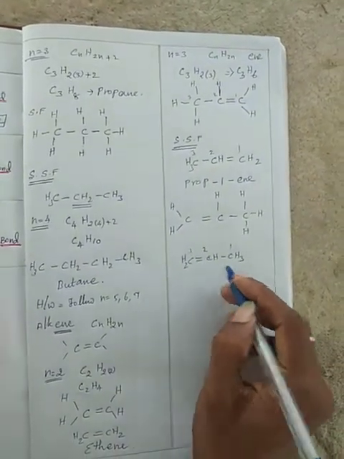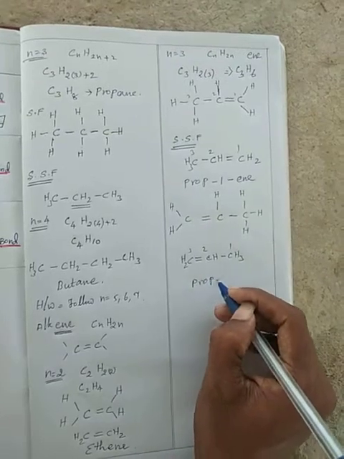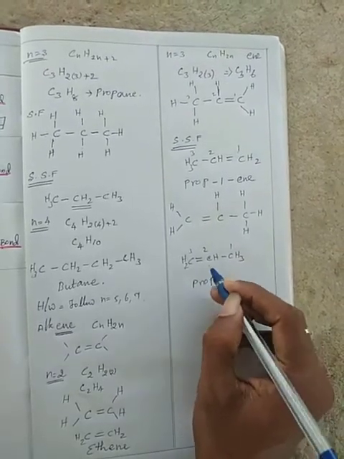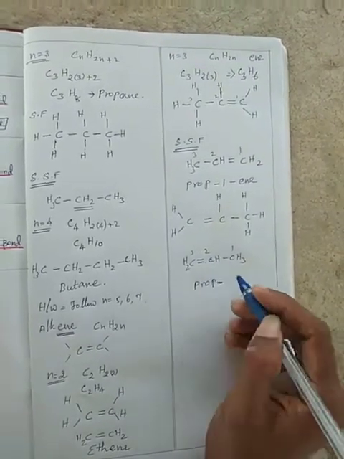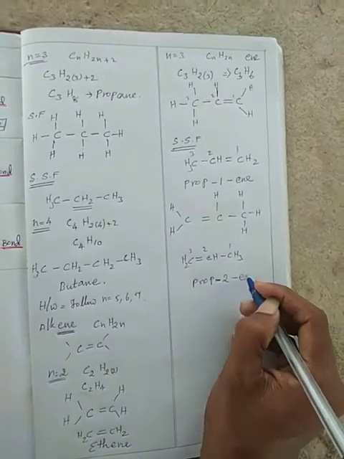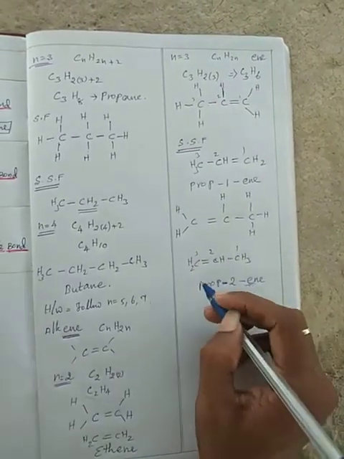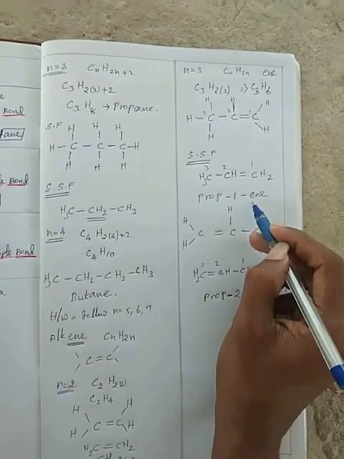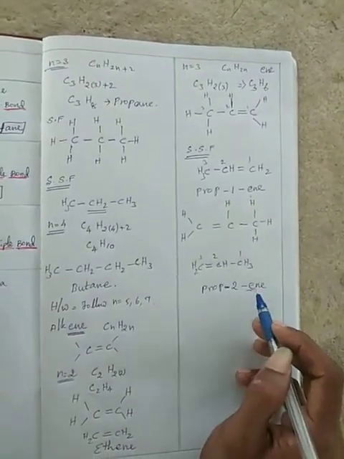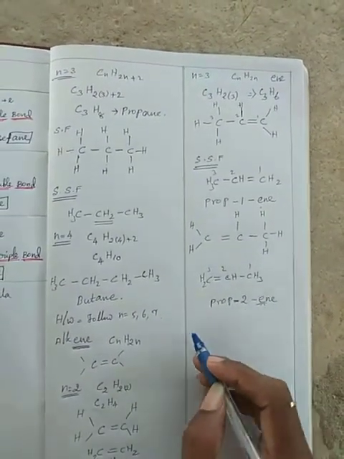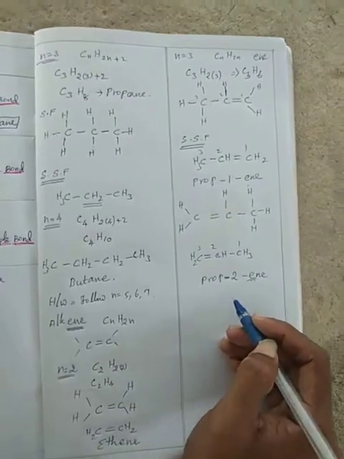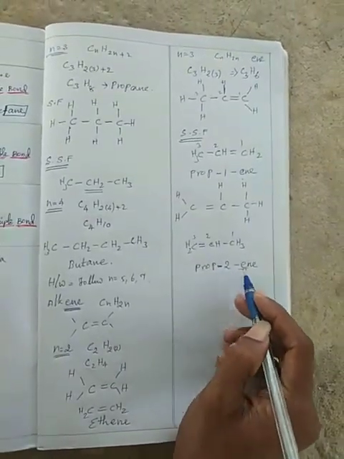So 3 carbons, prop, but the double bond is at the second carbon, so 2-ene. The double bond is called ene. This is prop-1-ene, and this is prop-2-ene.